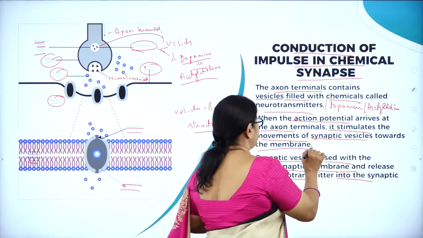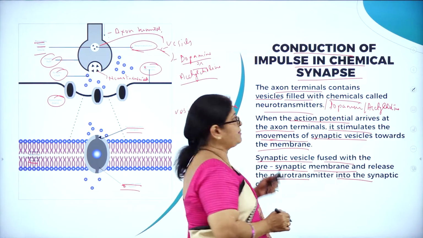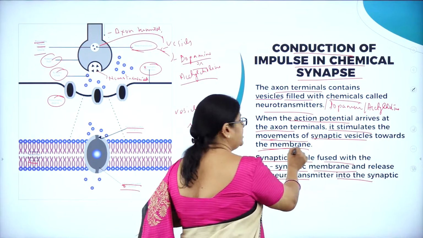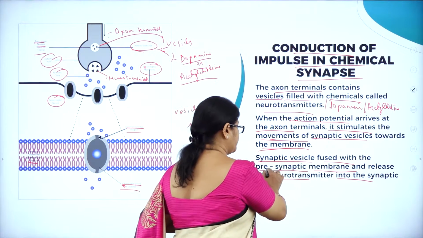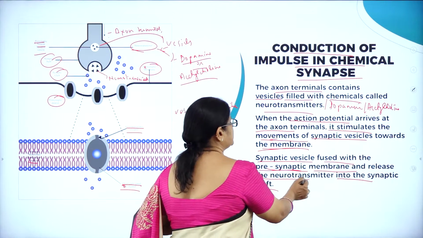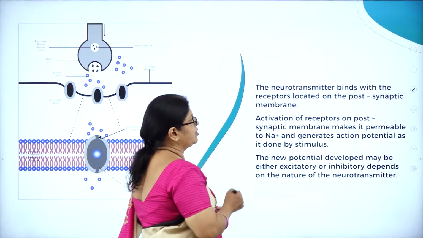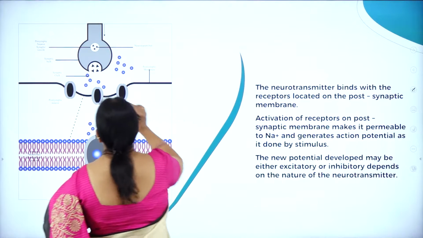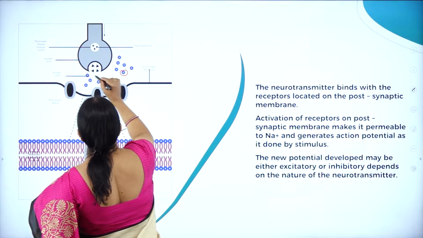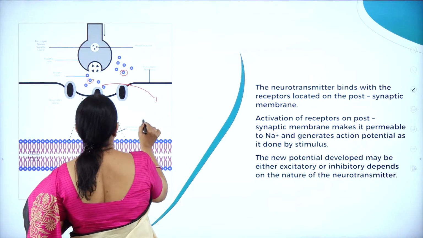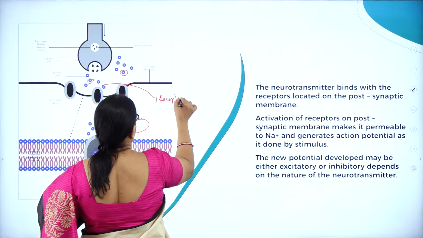When the action potential arrives at the axon terminals, it stimulates the movement of the synaptic vesicles, which fuse with the presynaptic membrane and release the neurotransmitters into the synaptic cleft. The neurotransmitters bind with the receptors. Here you can see the receptors.